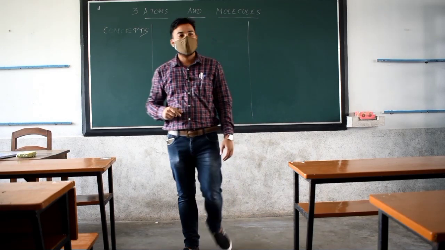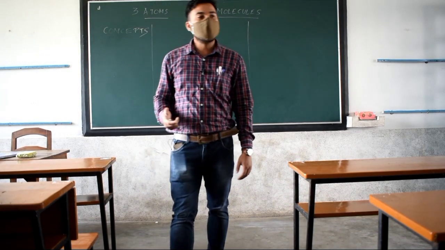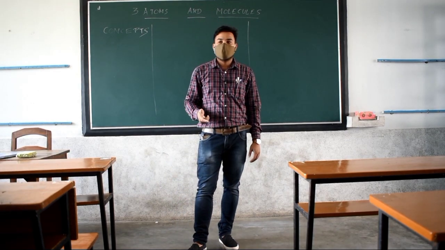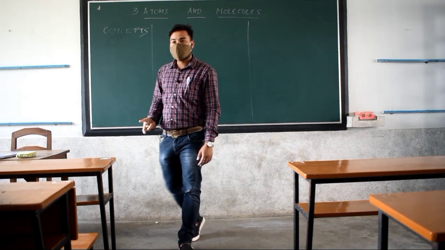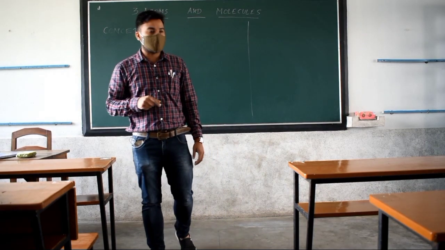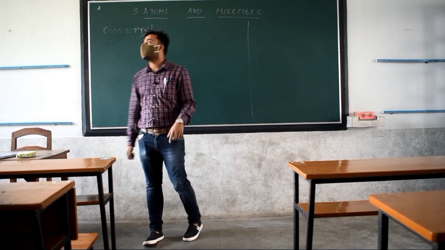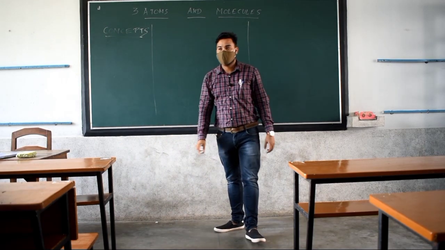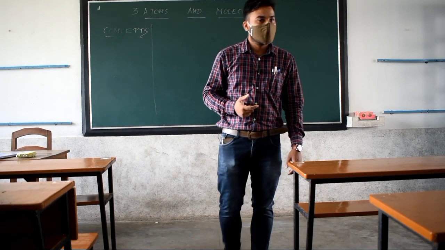The terms like what is atom, what is molecule, what is ion, then what is element, what is compound, then what is valency, what is valence electrons. We have so many concepts in this chapter, right? Then what is mole. So all those definitions we will deal with in the conceptual part of this chapter. Clear? Or you can say the definition of some basic terms. Clear?